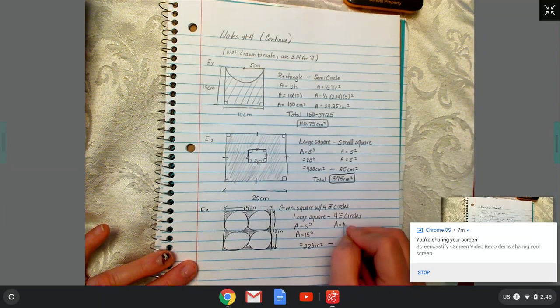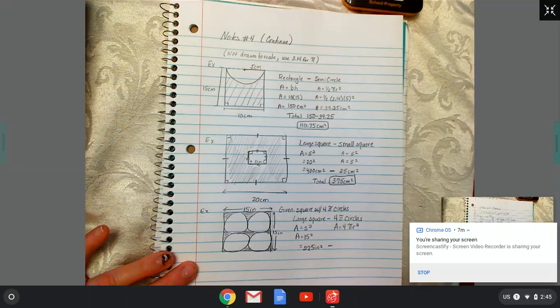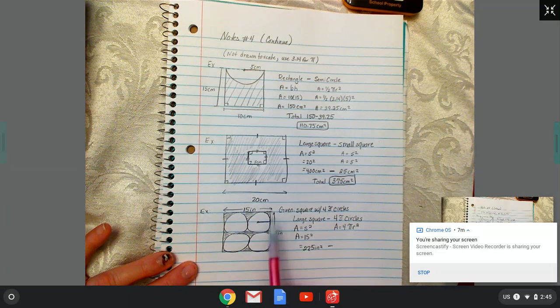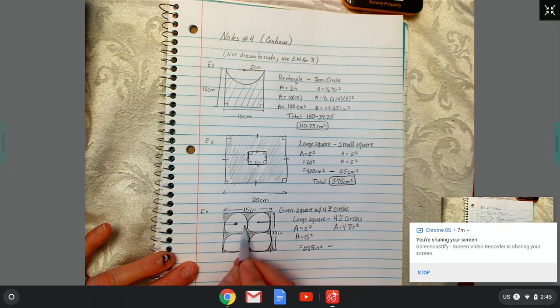Circles are pi r squared, and there are 4 of them, so we're going to do 4 pi r squared. What we need to know is the radius. It takes 2 radiuses to get to the center here, as well as over here. It takes 2 radiuses, which forms a diameter, to get to the center.